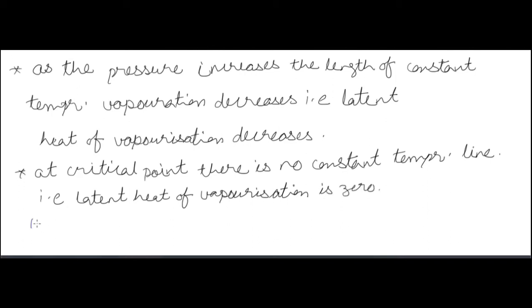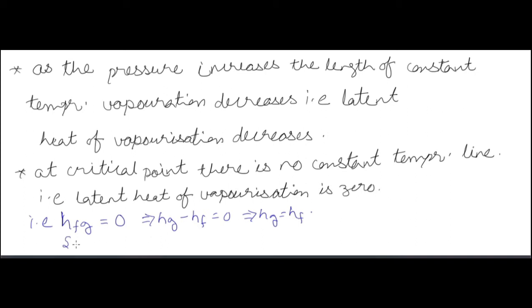Now hfg is 0 means latent heat of vaporization is 0, implies hg minus hf is equal to 0. hfg is nothing but hg minus hf. hg is enthalpy of the saturated vapor and hf is the enthalpy of the saturated liquid. So hfg is equal to 0 at critical point, implies hg is equal to hf at critical point.